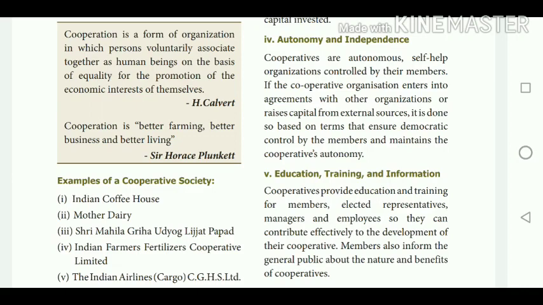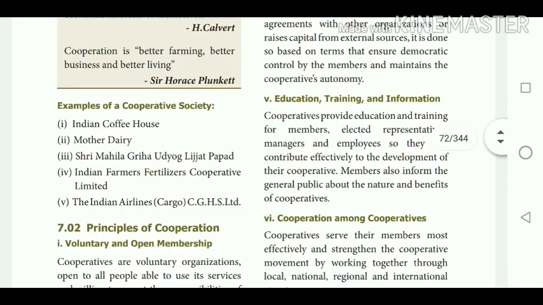The first principle is voluntary and open membership. The second one is democratic member control. The third one is members' economic participation, then autonomy and independence. Then the fifth one, education, training and information, cooperation among cooperatives, and concern for community. These are the 7 principles of cooperative society. First we are going to see the first principle, voluntary and open membership.